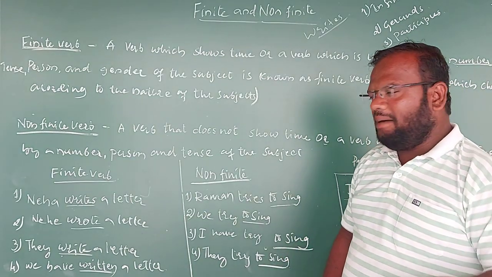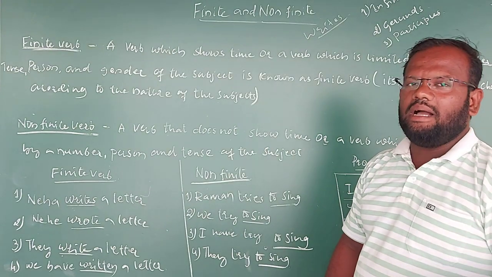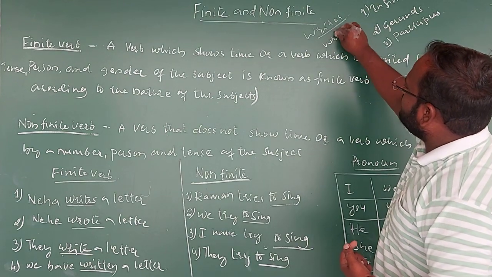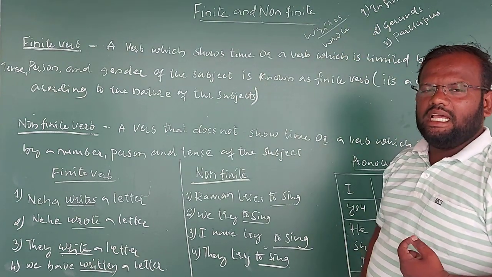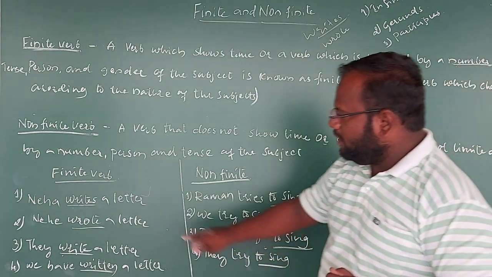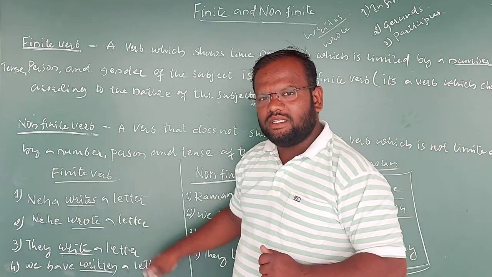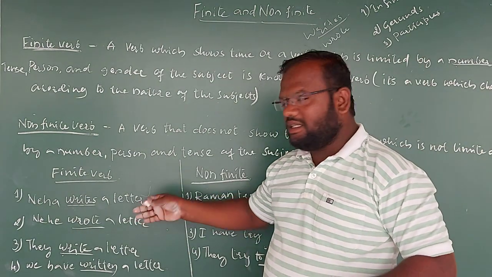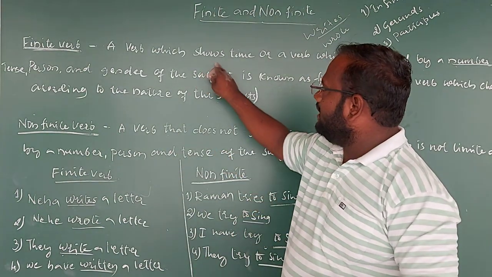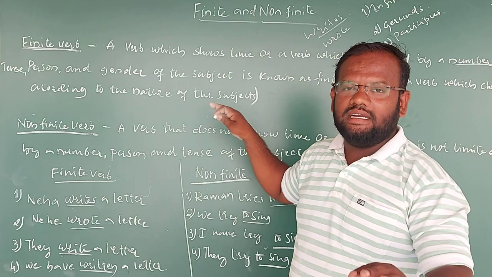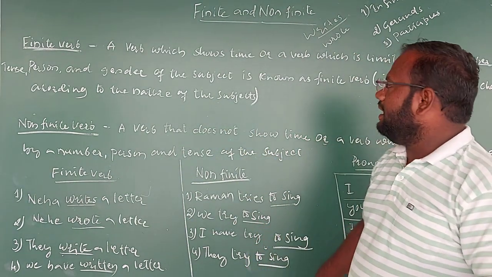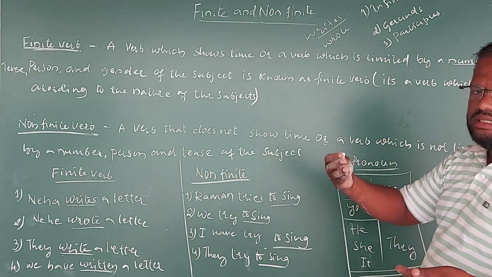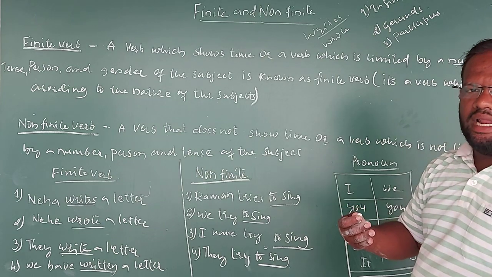Then in the second example, if you are concentrating, it is about the simple past tense. So the verb changes here. Write will change into wrote. Neha wrote a letter. So as per the nature of the sentence, or as per the time, we can call it a change from present to past. Then again, as per the tense also, it is going to change. As per the definition, if you are concentrating, it's very clearly saying a verb which is changing according to the nature of the subject, time, or the gender can be called a finite verb.